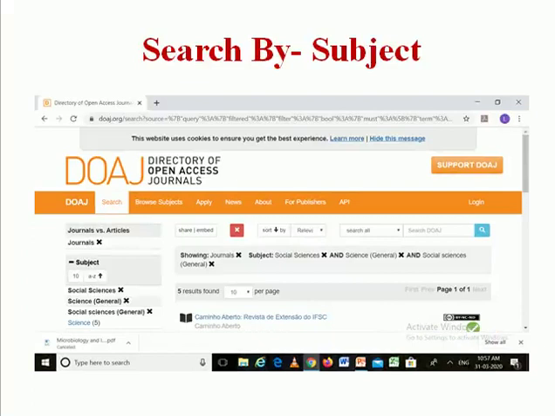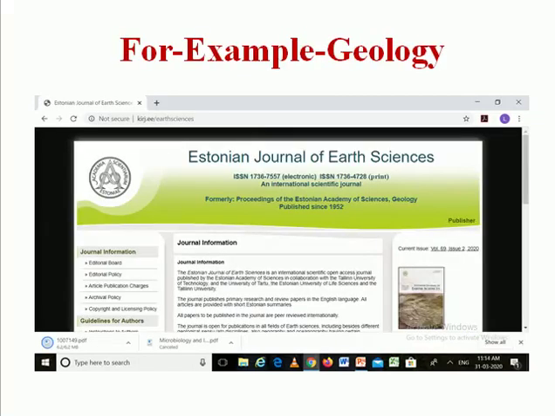Then I get journals on science. Then I select the geology subject. Select one journal on geology. This is the Estonian Journal of Earth Sciences. In this way, you can search and access journals in your subject.